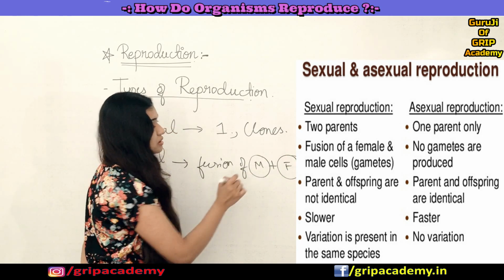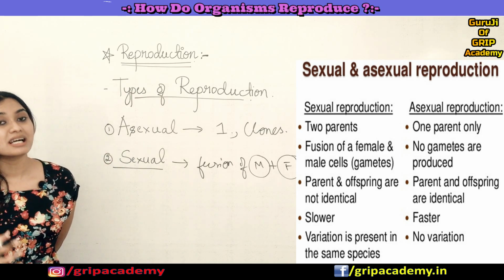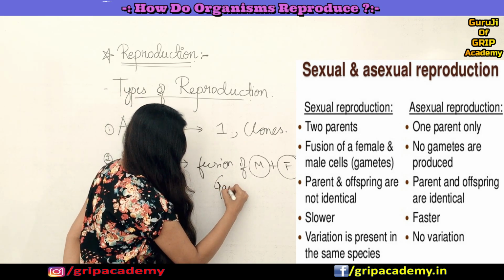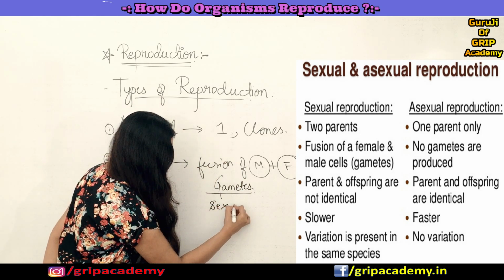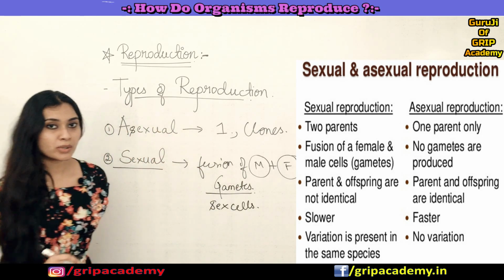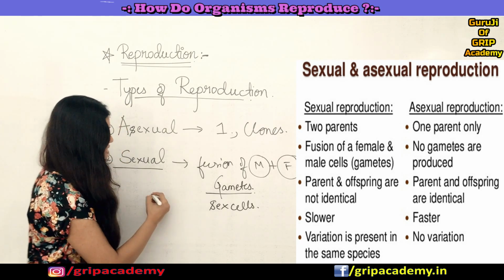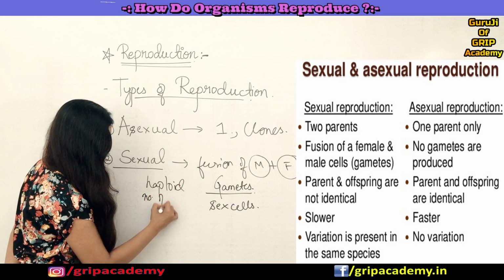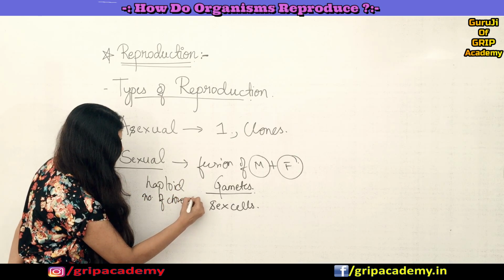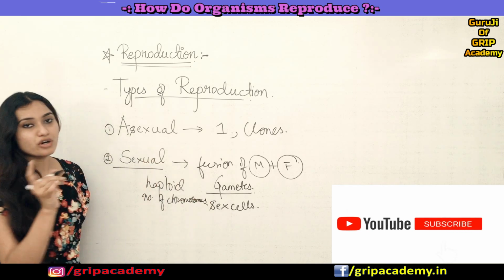Both will be producing something called gametes. Gametes are nothing but sex cells, which means they have a haploid number of chromosomes, that is, half the number of chromosomes.